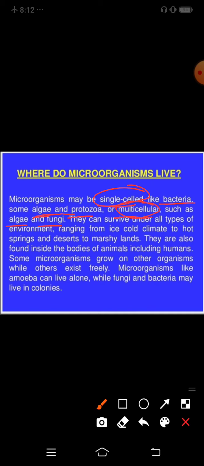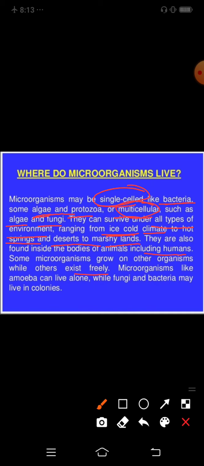They can survive under all types of environment, ranging from ice cold climates to hot springs and desert marshlands. They can survive in every climate. They are also found inside the bodies of animals, including humans. Some microorganisms grow on other organisms while others exist freely. So they are parasitic in nature.